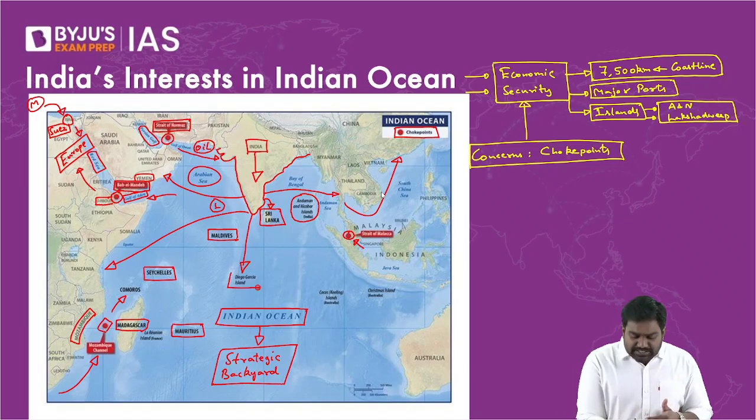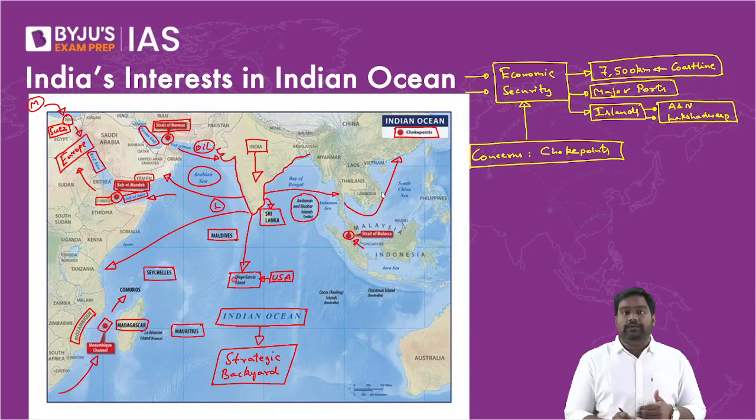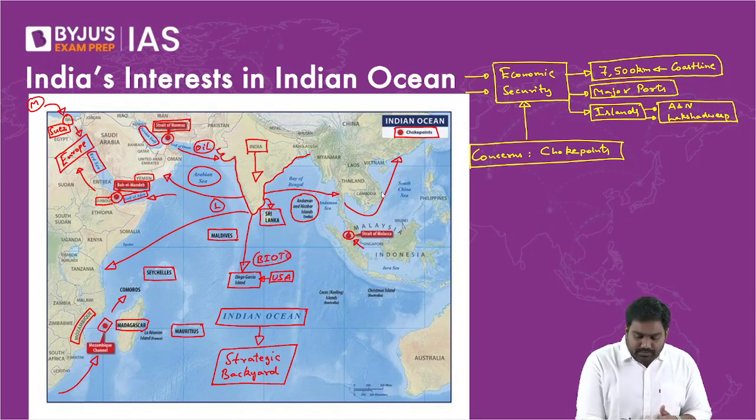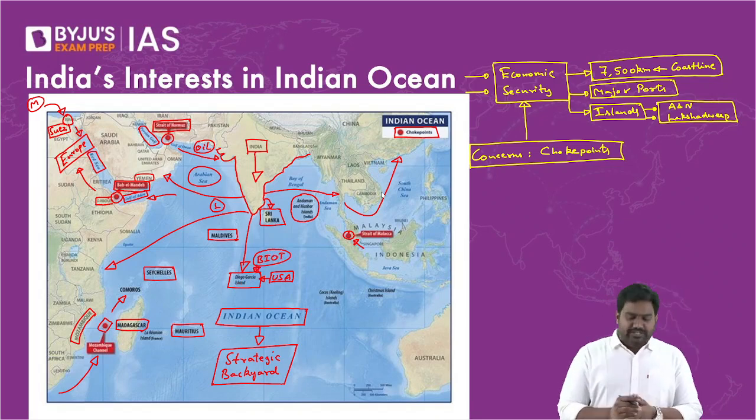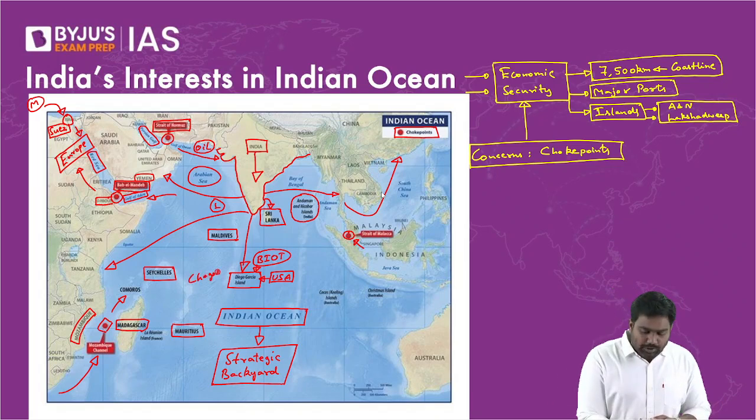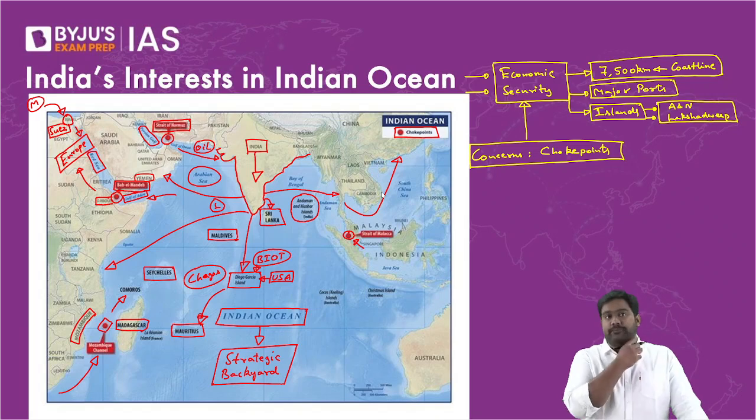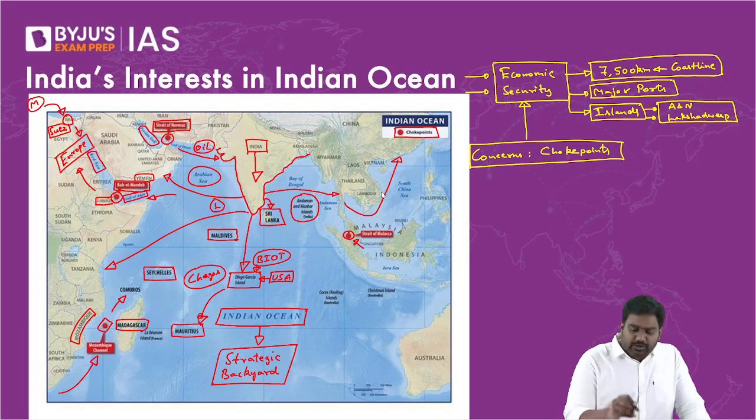The United States is a major influence here, as it has a military base at Diego Garcia. This small island you're seeing here below Maldives is a British Indian Ocean Territory. Britain never decolonized this island. It's part of the Chagos group of islands, which should actually belong to Mauritius. Ideally, Mauritius should have gotten control of all the Chagos group of islands, including Diego Garcia. But the British, after the Second World War, did not decolonize these islands because of their strategic location. They kept it for themselves. Even today, it's a British territory.